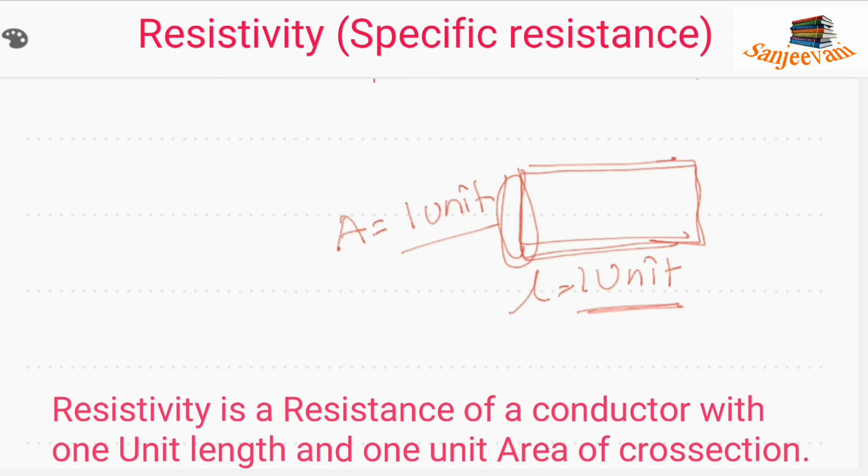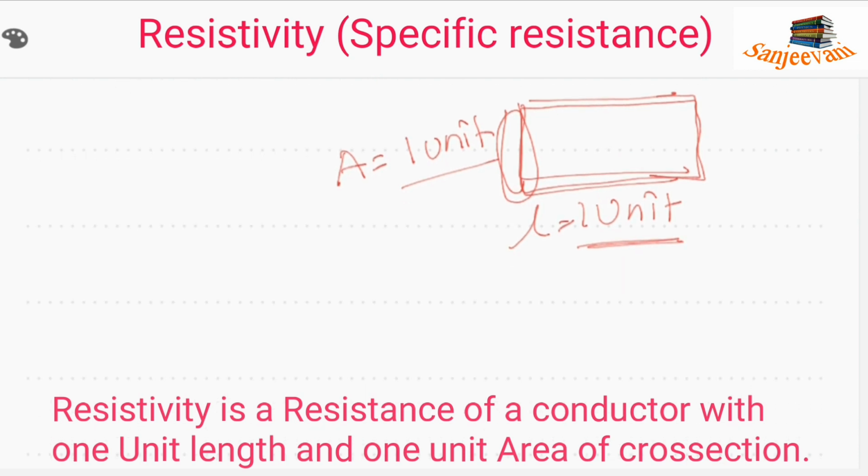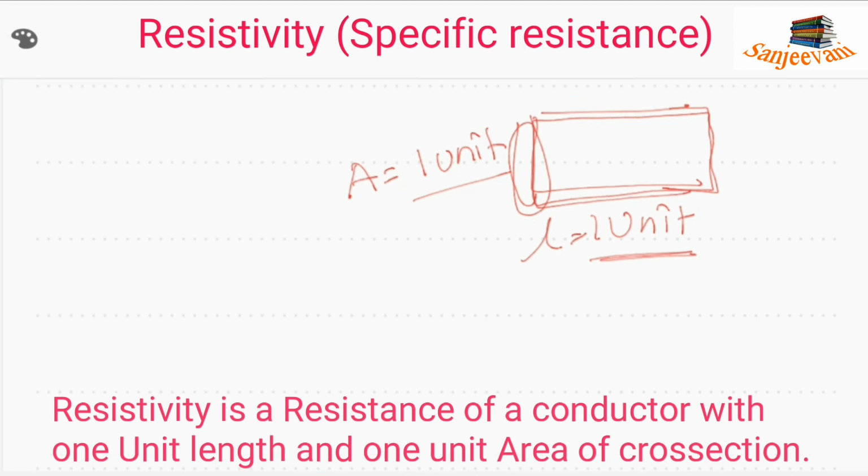Let me explain it clearly. What is 1 unit? That means we take a length of 1 meter, and the area of cross section is 1 square meter.